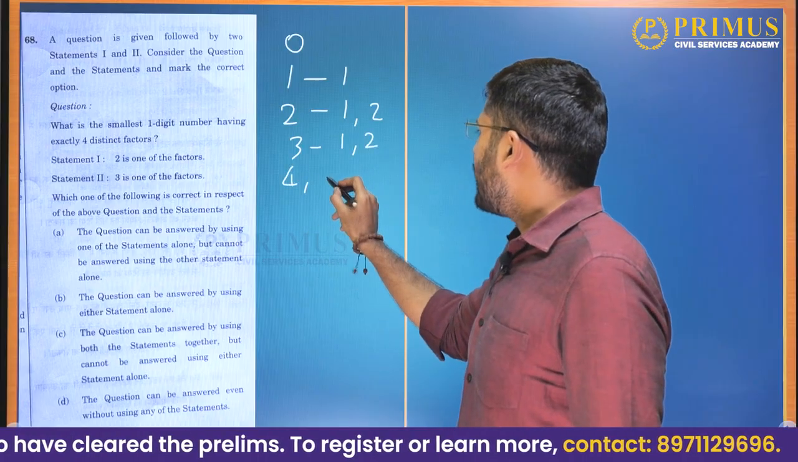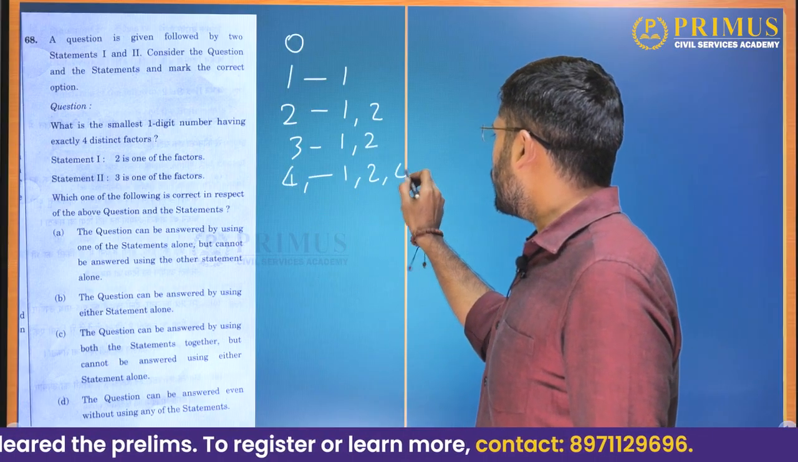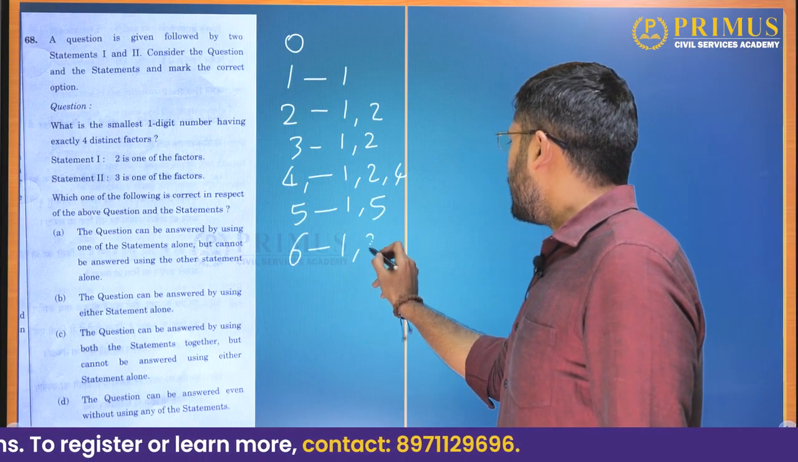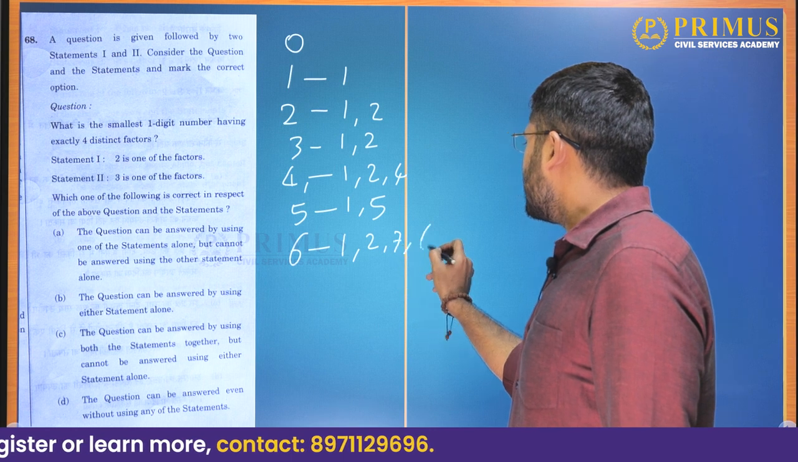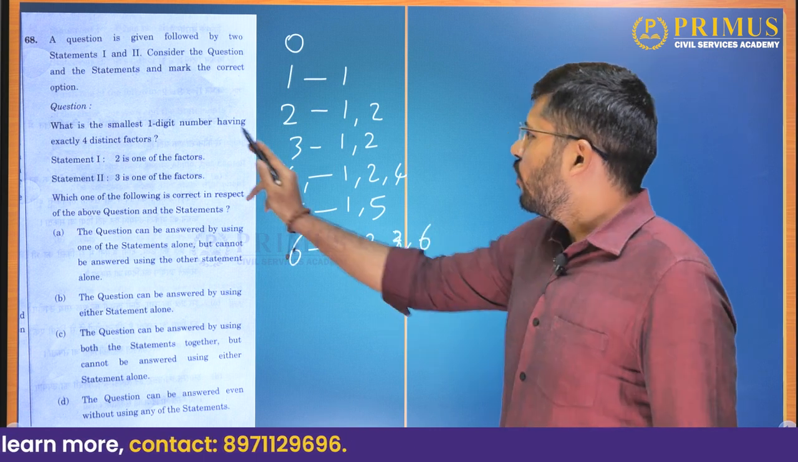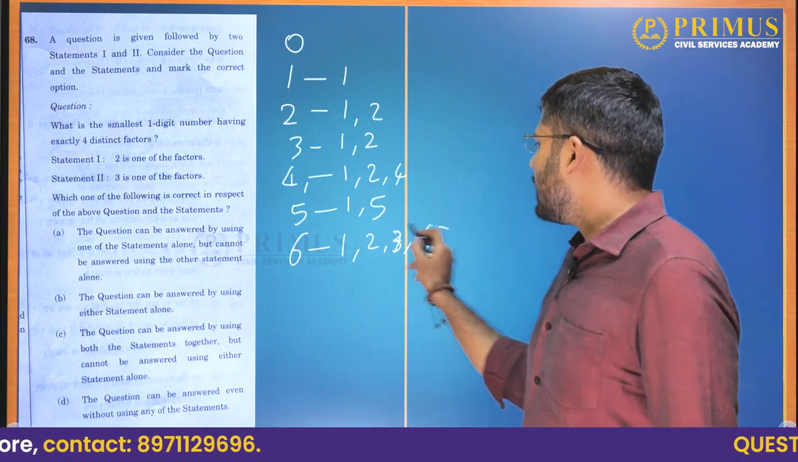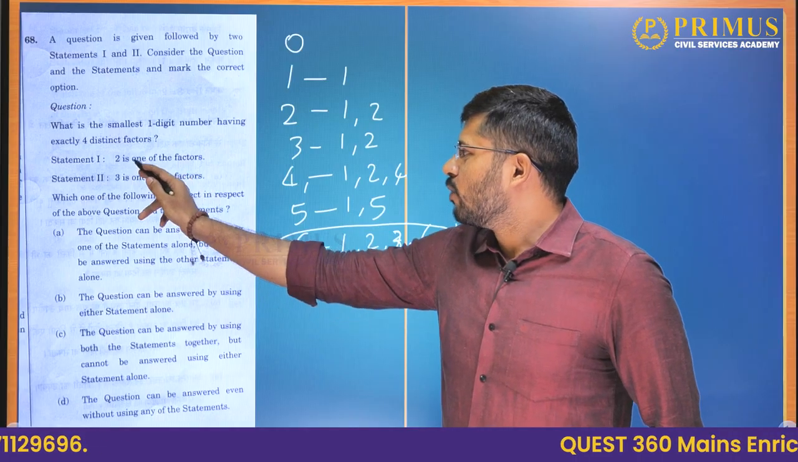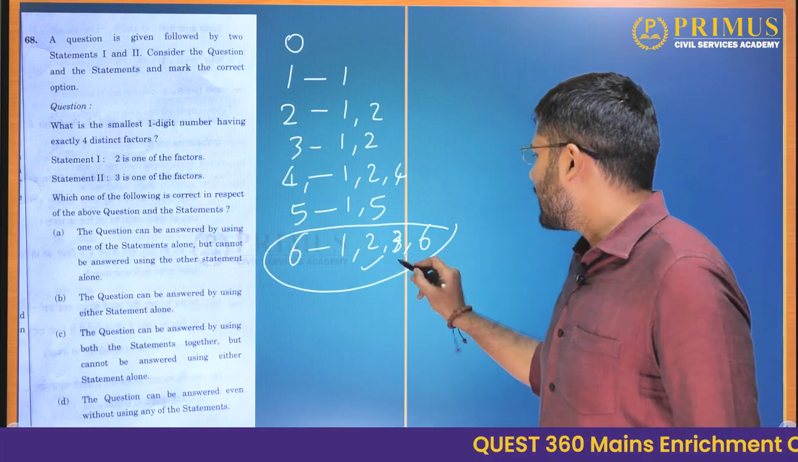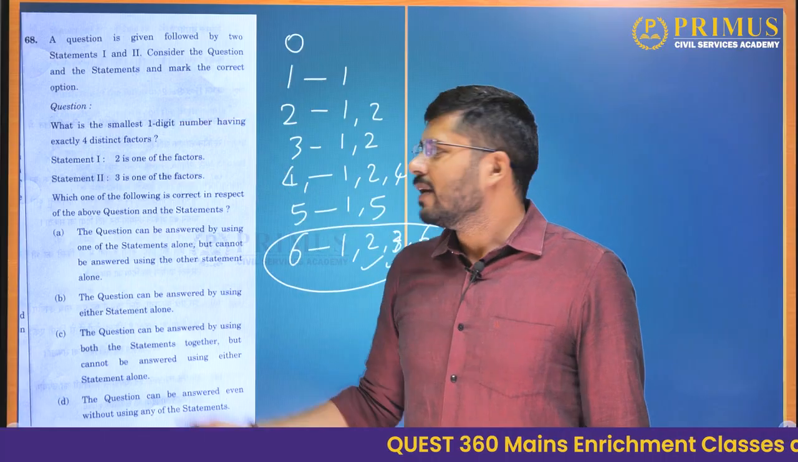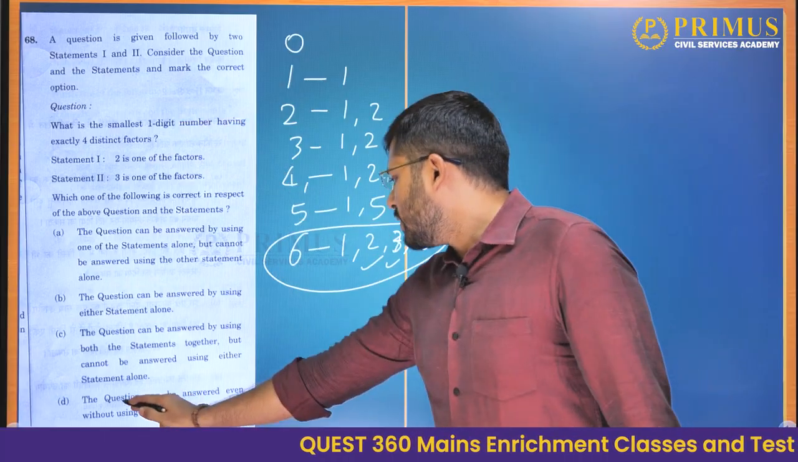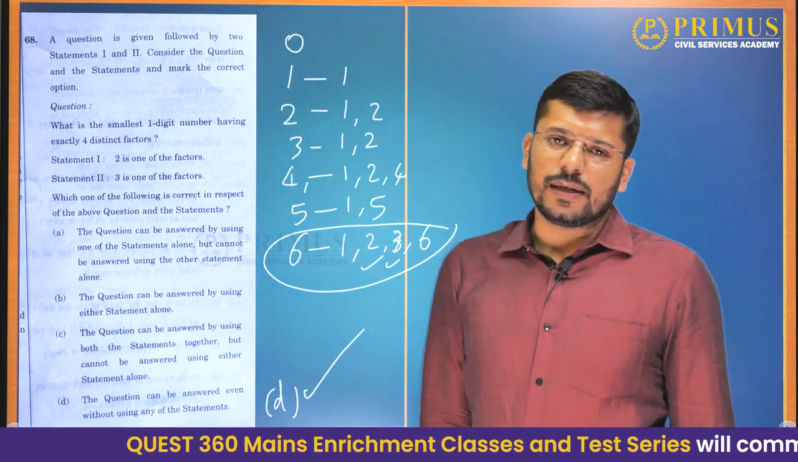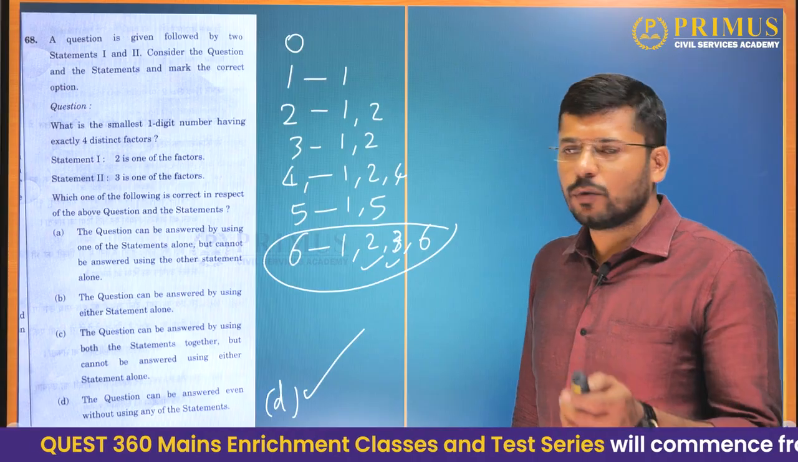What about 4? 4 has 3 factors, 1, 2 and 4. What about 5? 5 has only 2 factors. What about 6? 6 has 1, 2, 3 and 6. So 6 has 4 distinct factors. So 6 is the smallest 1-digit number having 4 distinct factors. Now statement 1, 2 is one of the factors, yes. 3 is one of the factors, yes. But we were able to answer this question without using the statements. So the question can be answered even without using any of the statements. Option D, that will be our answer. Okay, we'll go further now.